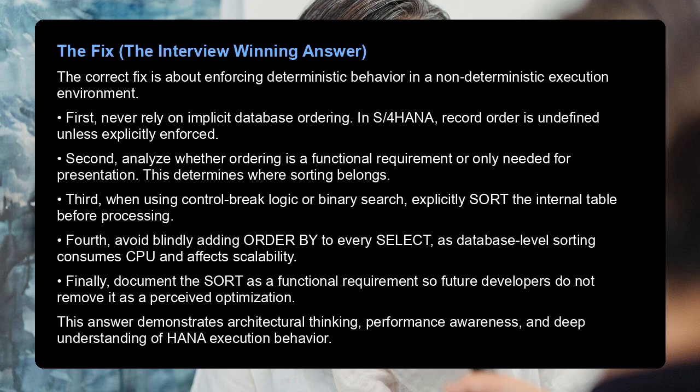First, never rely on implicit database ordering. In S/4HANA, record order is undefined unless explicitly enforced. Second, analyze whether ordering is a functional requirement or only needed for presentation. This determines where sorting belongs.